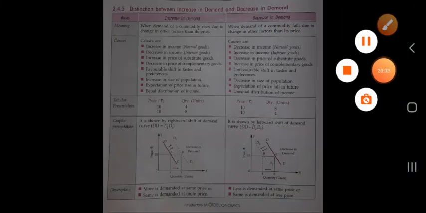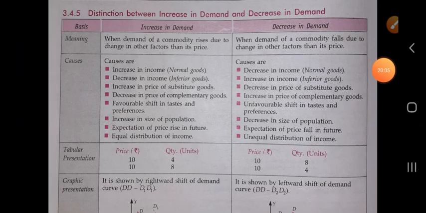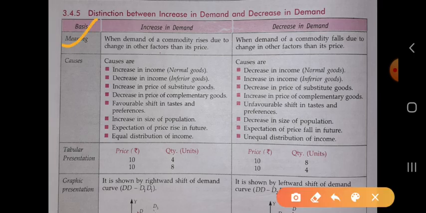Now the next is increase in demand and decrease in demand. What is the difference between the increase in demand and decrease in demand? Meaning, when the demand of any commodity rises due to change in the other factors, other than the price. Here we are not studying the relation between the quantity demanded and the price. We are studying the relation between the quantity demanded and the other factors which affect the demand.